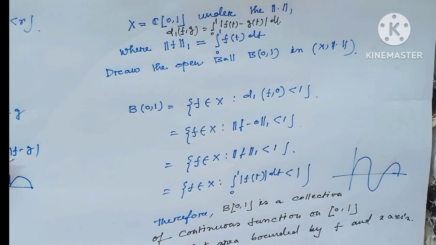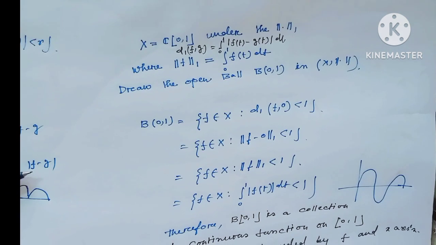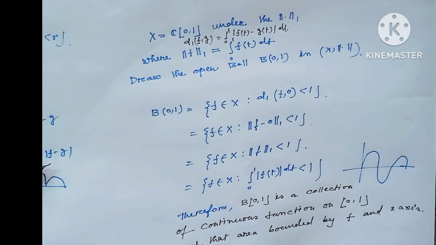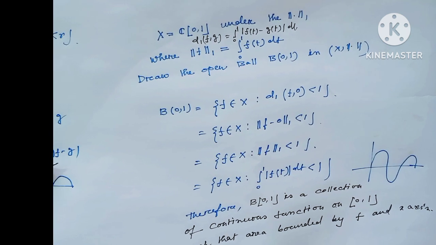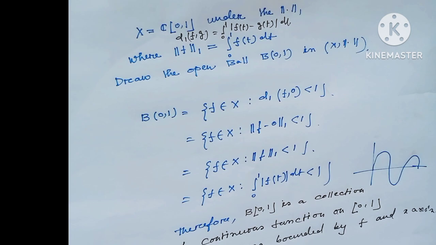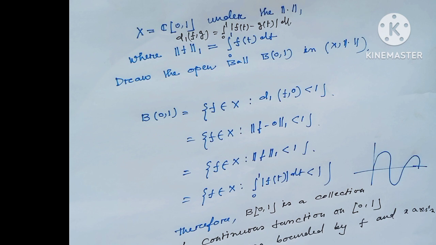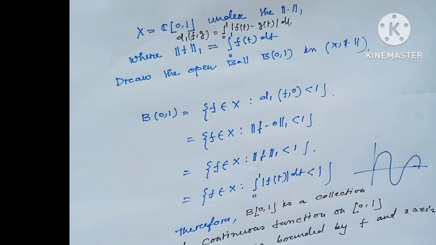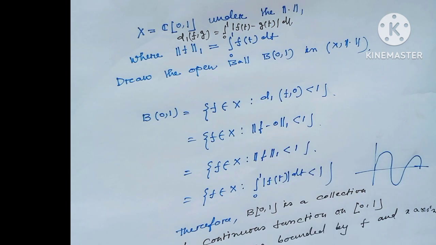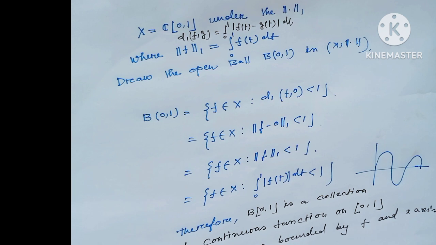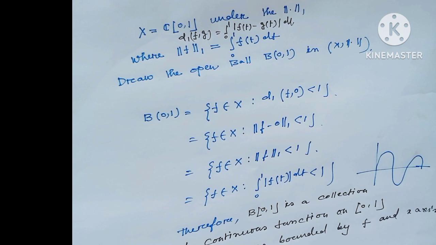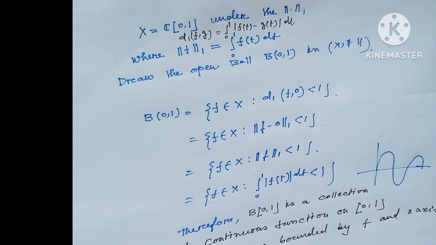Now in C[0,1] consider the d1 metric. All of us know the C[0,1] d1 metric is the integration of |f(t) minus g(t)|. We all know integration means the area bounded by f(t) minus g(t). Since d1 is of such type, then the norm of f1, here I have considered only the norm of f1, that means the g function is here equal to 0. Then this would be the integration from 0 to 1 of |f(t)| dt.